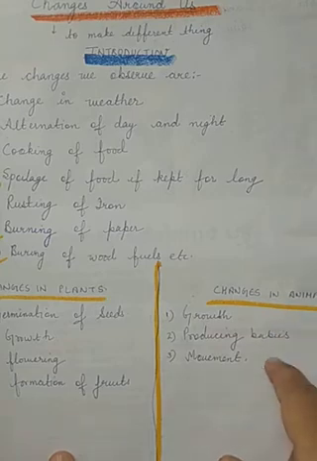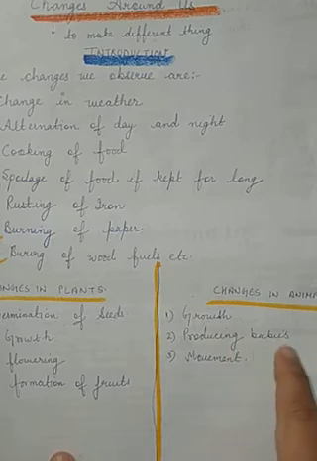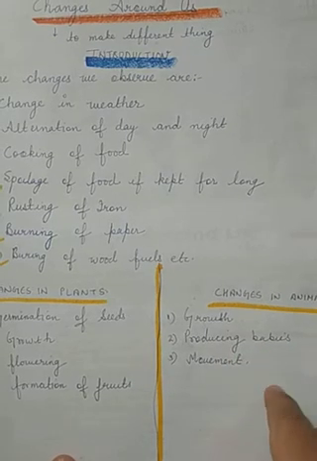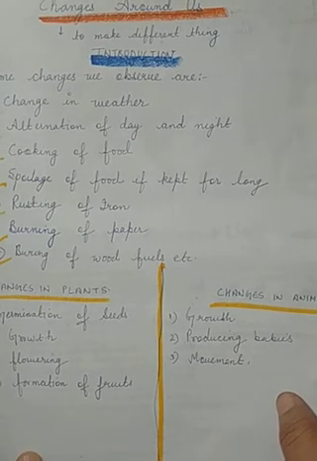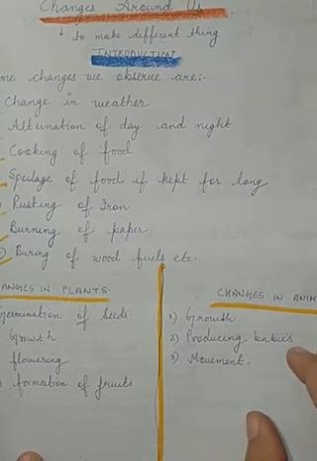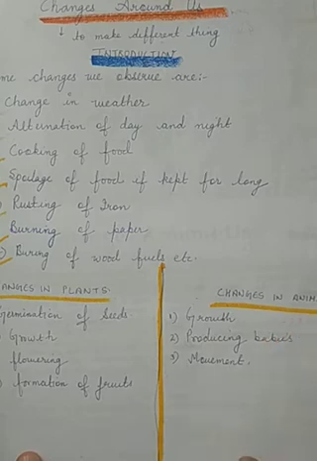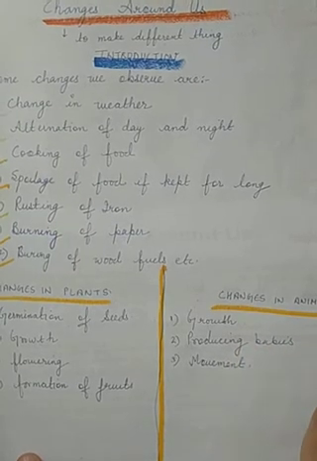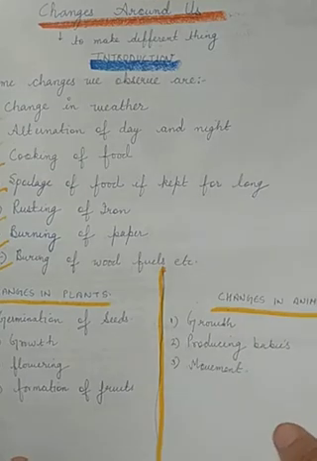All changes are classified into different types, as I have told you, like physical changes, chemical changes, reversible changes, irreversible changes. Today we will talk about the reversible and irreversible change, but before that you should know what parameters are kept in mind to determine whether a particular thing is a physical change, a chemical change, a reversible change, an irreversible change, or any other kind of change. So we will talk about some parameters now.